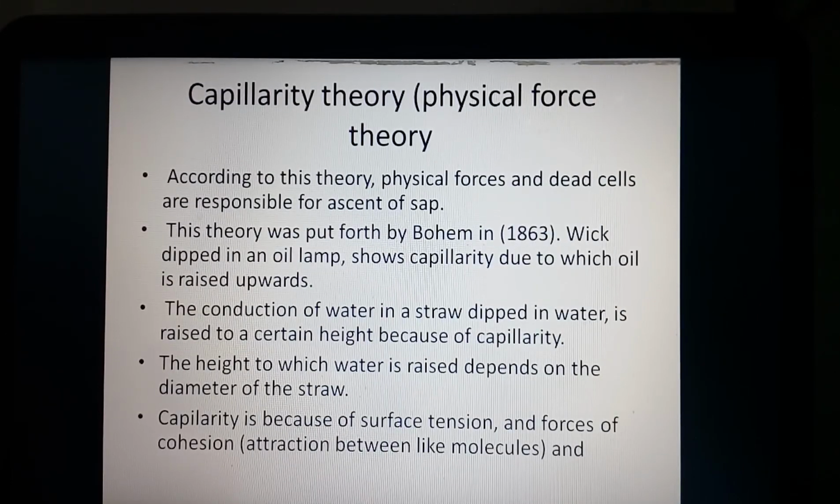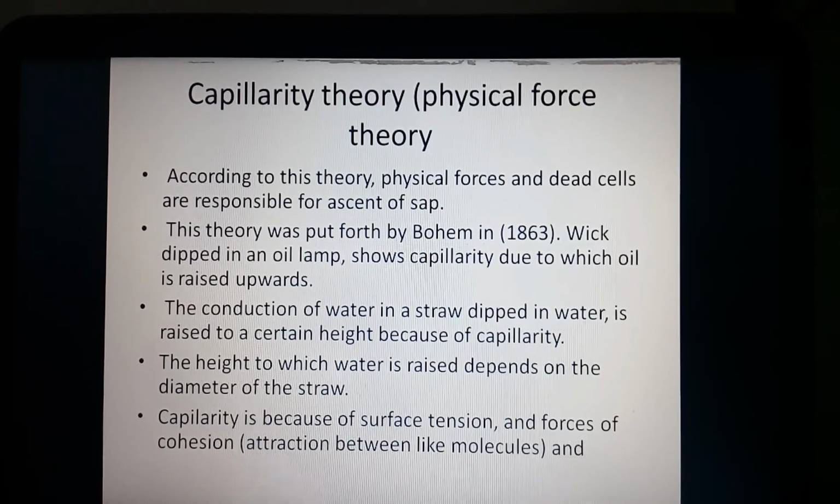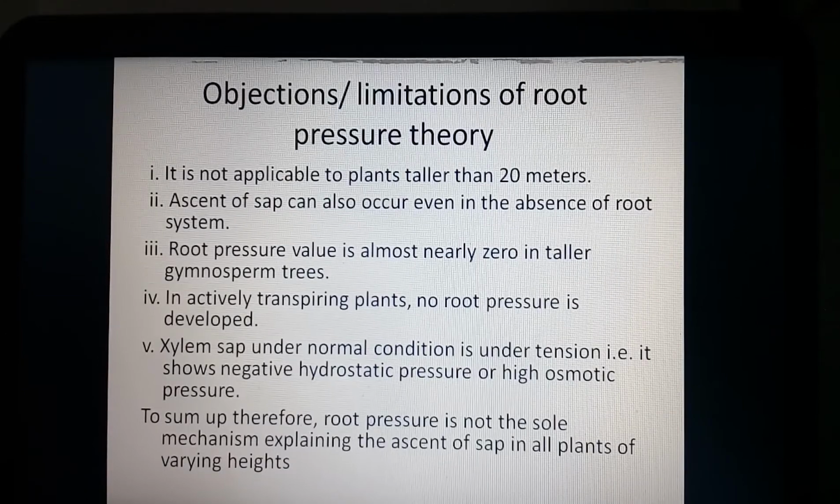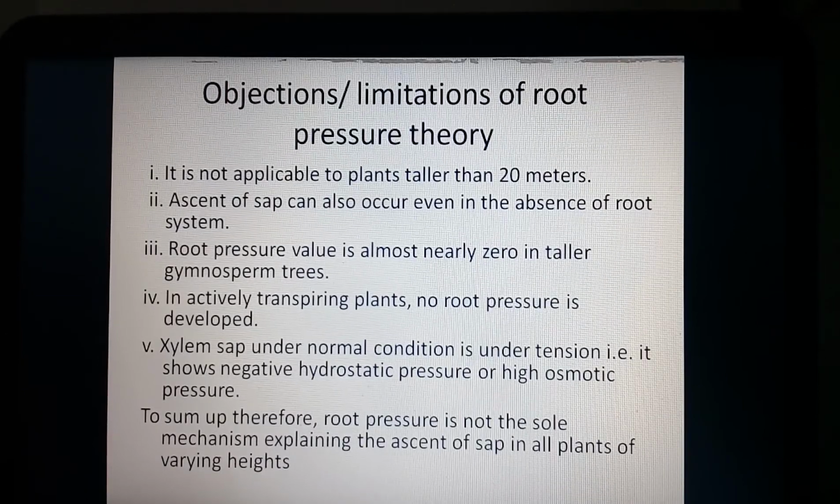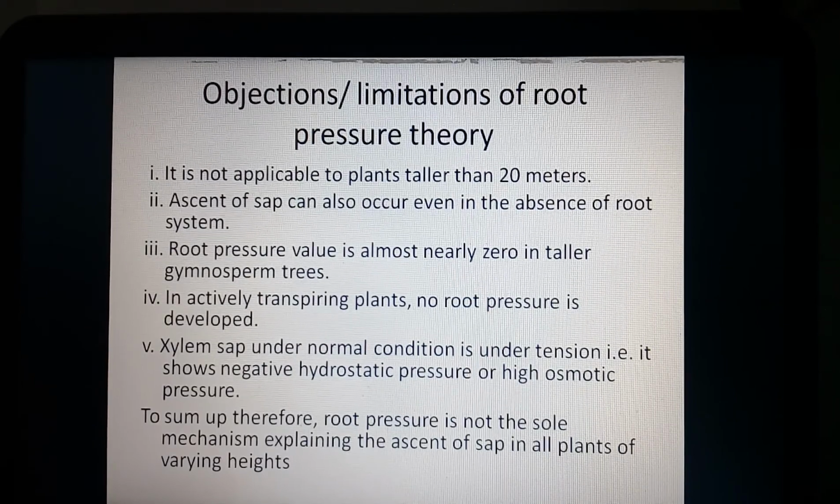The next, the capillary theory is given over here. We'll discuss the capillary theory in the next lecture. It's all for today's lecture. The objections of root pressure theory we have discussed up to 8. In the next lecture we are going to discuss the cohesion tension theory. It's all.